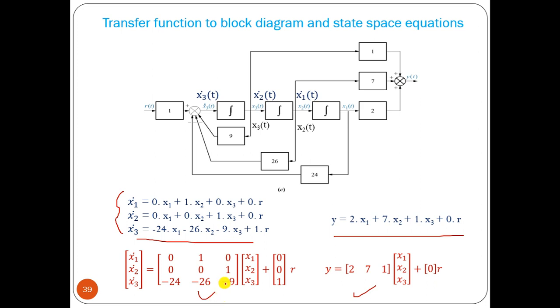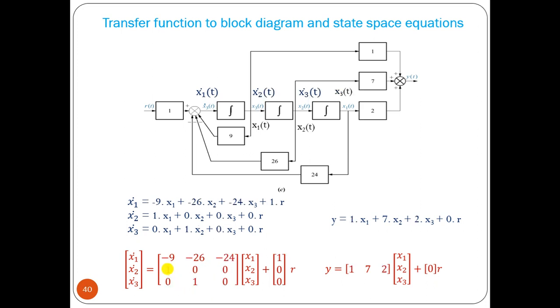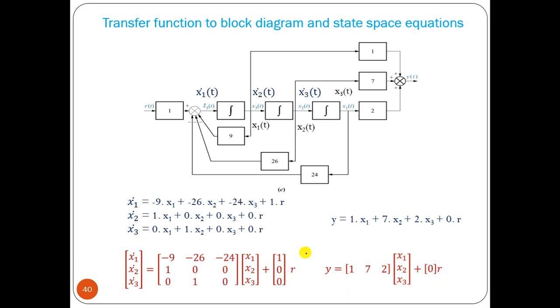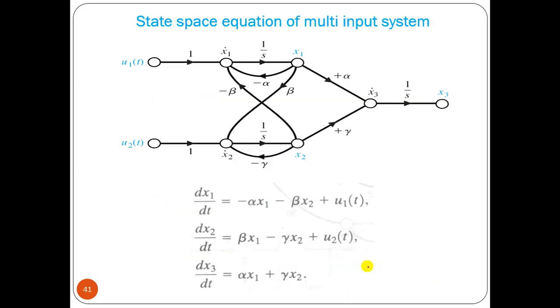See here, 180 degree means this will come here, then it will go here: -9, -26, -24. Okay, then 1 0 0. Then 0 1 0. Here it will be 1 0 0, then here it will be 1, 2, 7, 7 2 1, and 0. That is the 180-degree rotated version, that is the point.